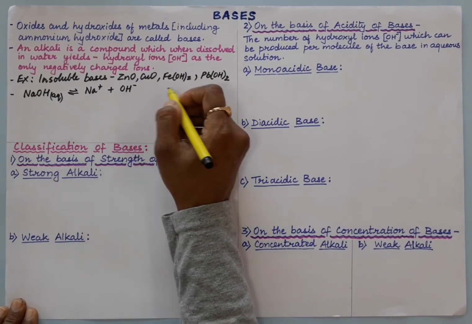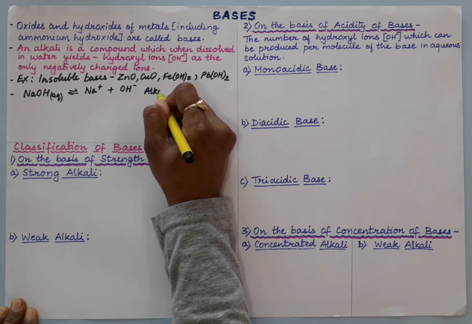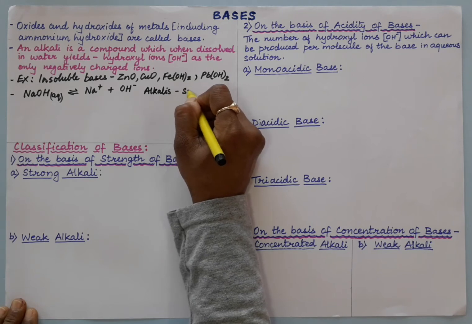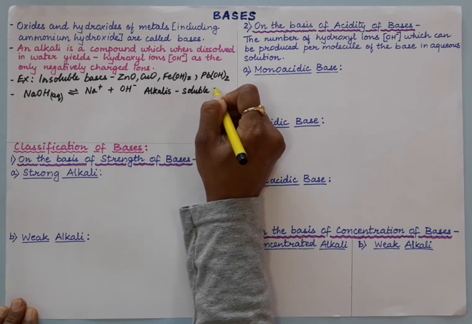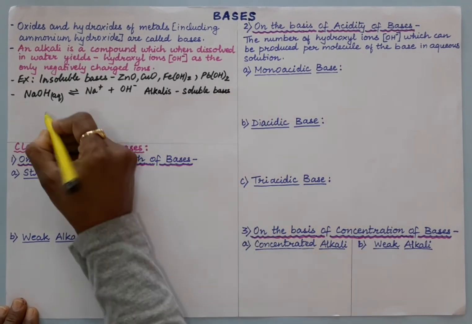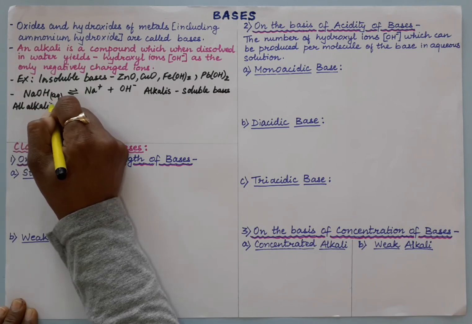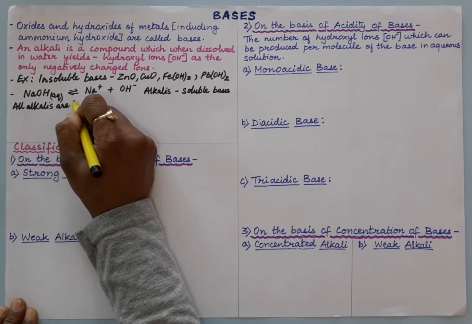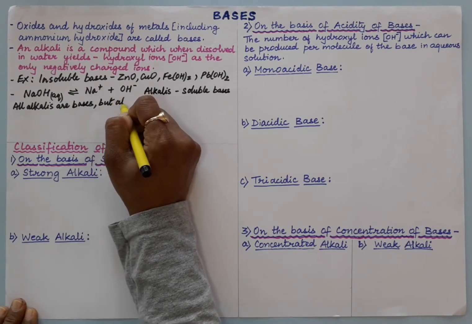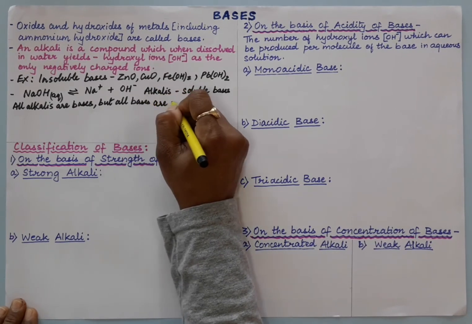See, alkalis are soluble bases, right? So we'll say here alkalis are soluble bases. Now we'll say all alkalis are bases, but all bases are not alkalis.